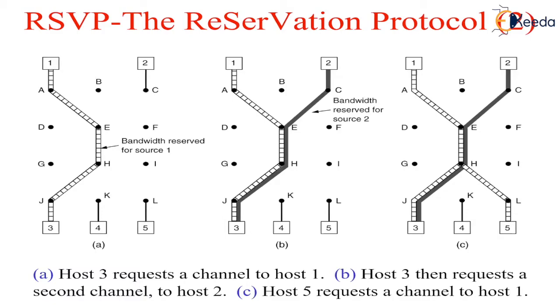When making a reservation, a receiver can specify one or more sources that it wants to receive from. It can also specify whether these choices are fixed for the duration of the reservation or whether the receiver wants to keep open the option of changing sources later. The routers use this information to optimize bandwidth planning. In particular, two receivers are only set up to share a path if they both agree not to change sources later on.